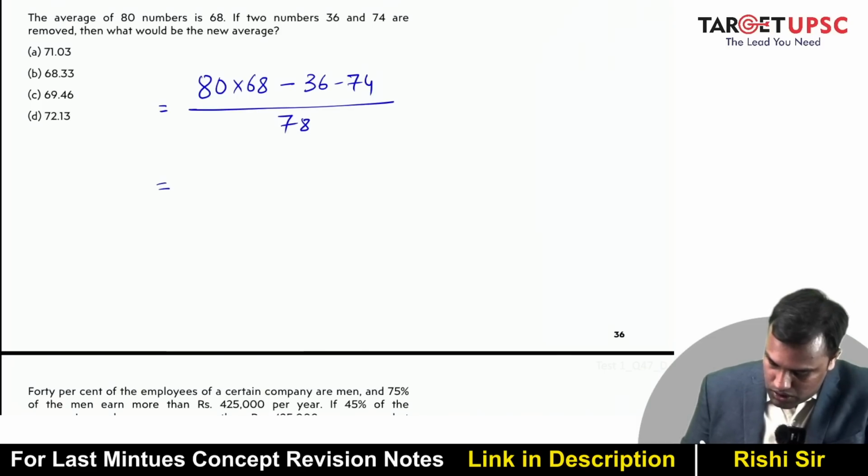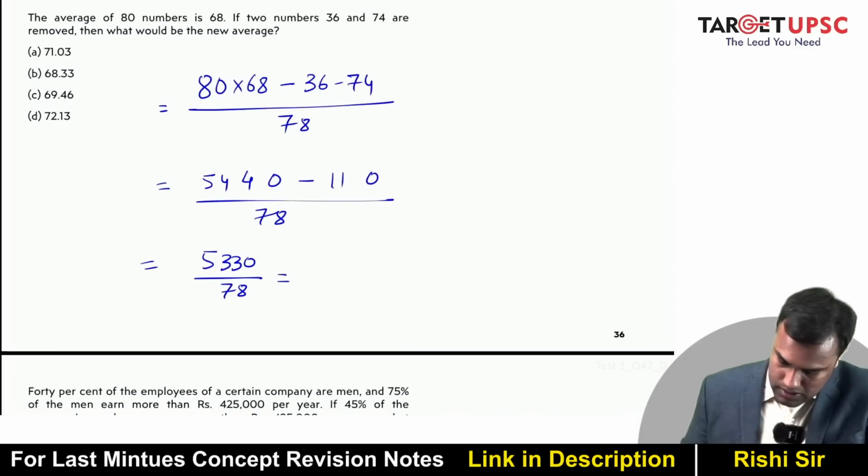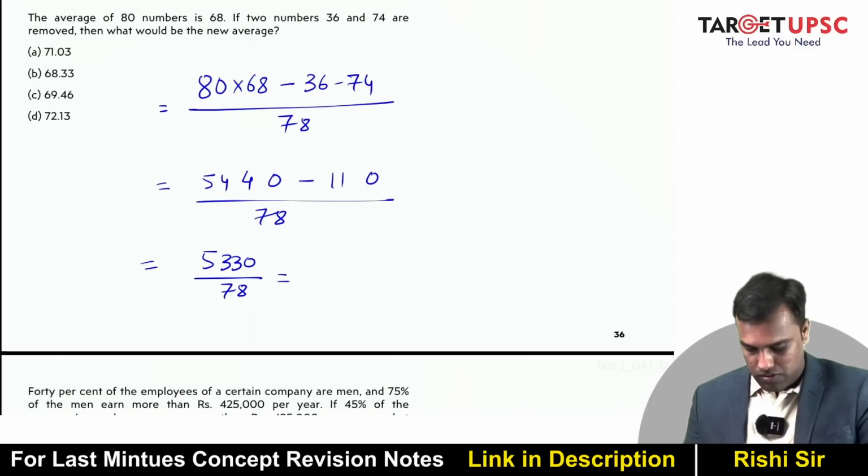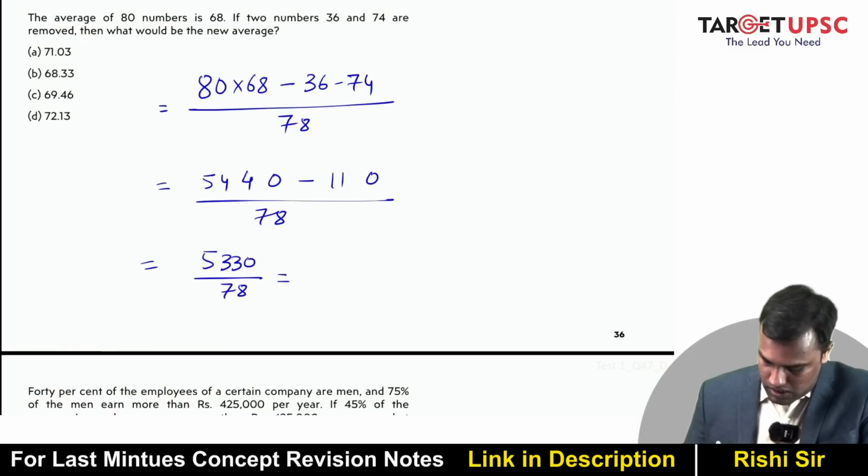What is 80 into 68? This is 5440, minus 110 upon 78. This is 5330 divided by 78. 5330 divided by 78. This looks quite weird.